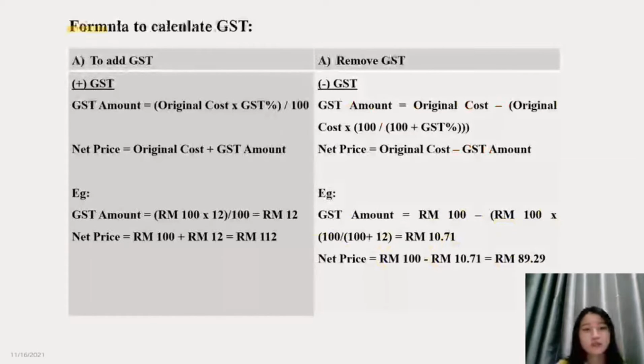This is the formula to calculate the GST. To add GST, use the original cost times GST percent divided by 100, and then to find the net price, use the original cost plus the GST amount. When we remove the GST, we use the original cost minus the original cost times 100 divided by 100 plus GST percent, and to find the net price, we use the original cost divided by the GST amount. Below are examples we can reference.